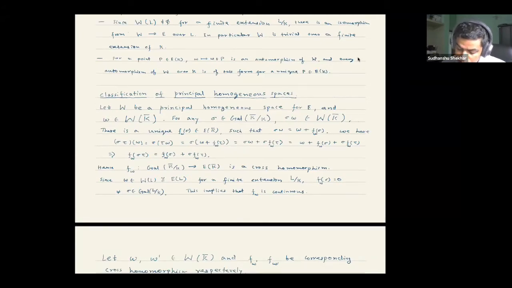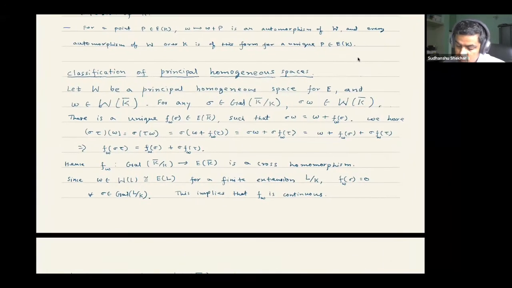So what we had done yesterday is that we had a principal homogeneous space for E. We had a pair, and let me write it down here. Given a principal homogeneous space W, we chose a point small w in that. So we get a tuple where the first coordinate is the space itself and the second is the point on it. Using that, we defined a cross homomorphism on the Galois group, which we called f_w.